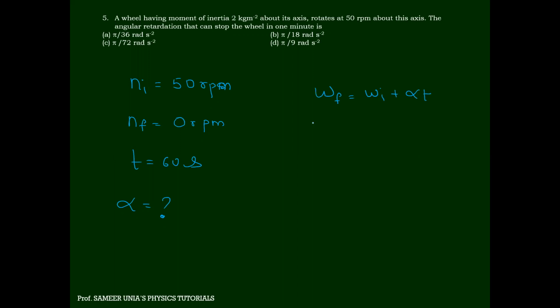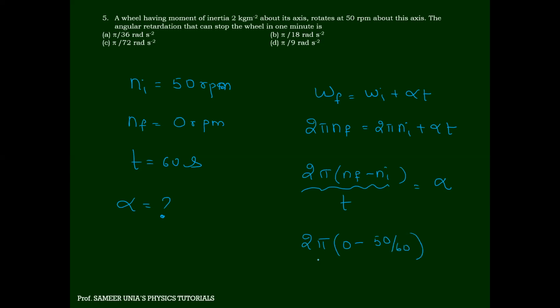But I can say this: 2 pi n final is 2 pi n initial plus alpha into t. So can I write this as 2 pi into n final minus n initial upon t will become equal to alpha. So 2 pi n final is 0 minus n initial is 50 RPM divided by 60 because we need RPS, upon t is 60 seconds will become alpha.